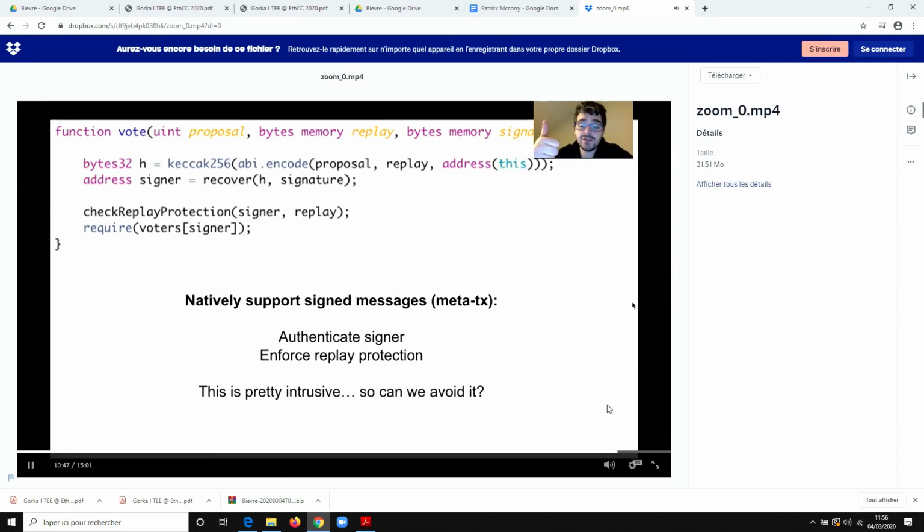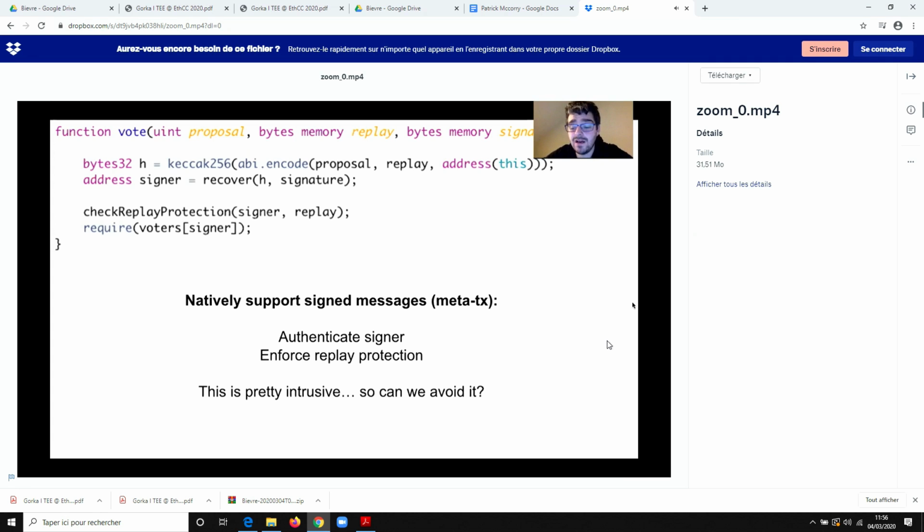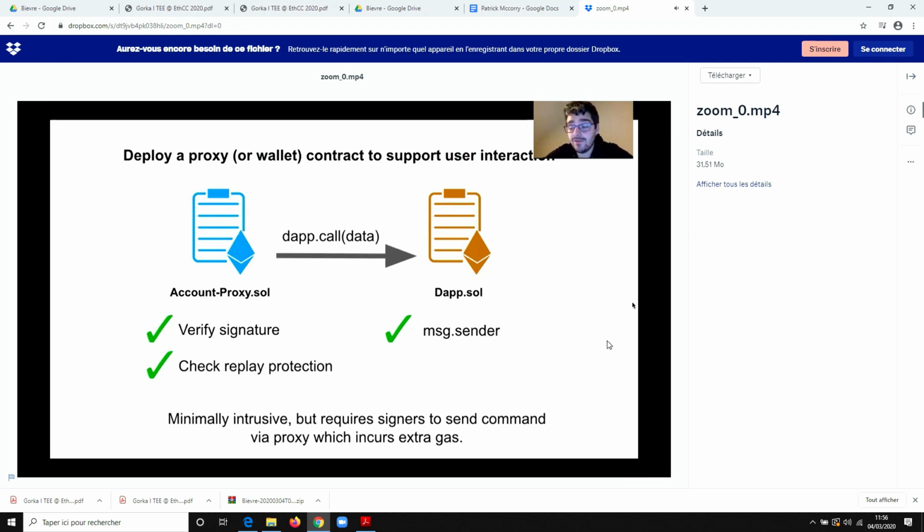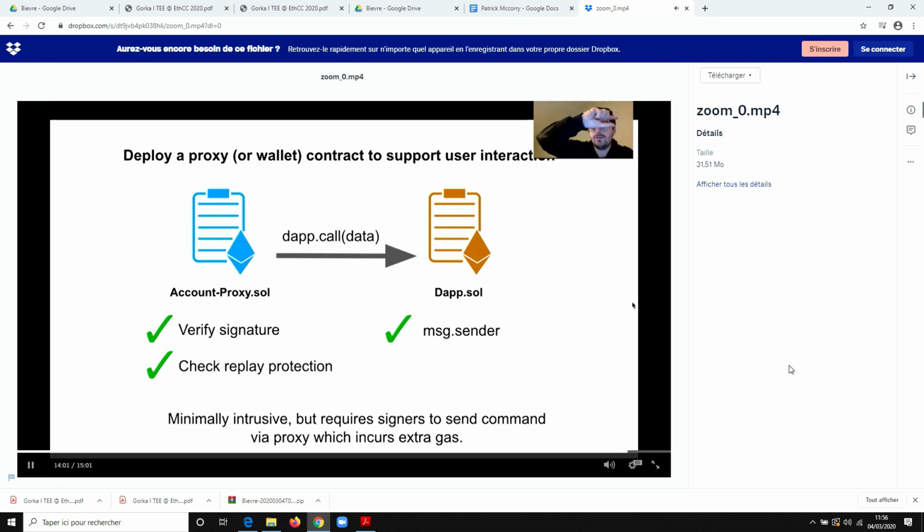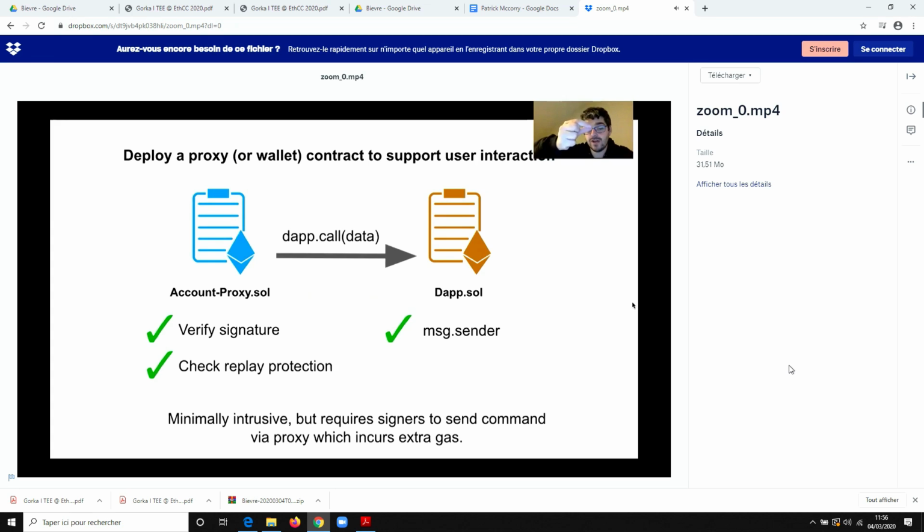verify the user's signature, enforce replay protection, and then execute the command. And that's pretty damn invasive. We want to try to avoid this as much as we can. So the easiest way to avoid it is to have a simple proxy contract in the middle. So the meta transaction will go by the proxy contract. It'll check the signature, check the replay protection, and then call out to the DApp and then process the command. And now you can use message.sender because it's a proxy account. And a bunch of projects have already done this, which is fantastic, and we can reuse a lot of that out of the box for ourselves.